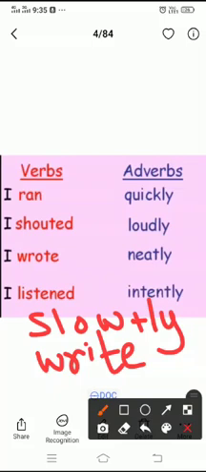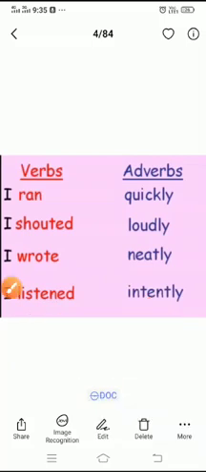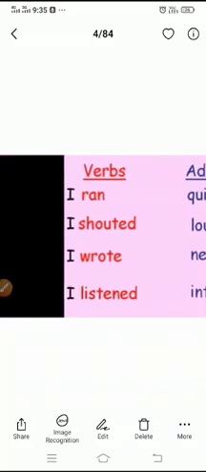So write is a verb and slowly is the adverb. So what sentence will become? I write slowly. So you can go through page number 33 of your workbook and you will get the questions over there.